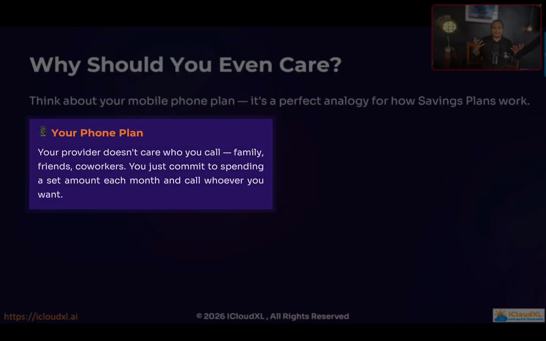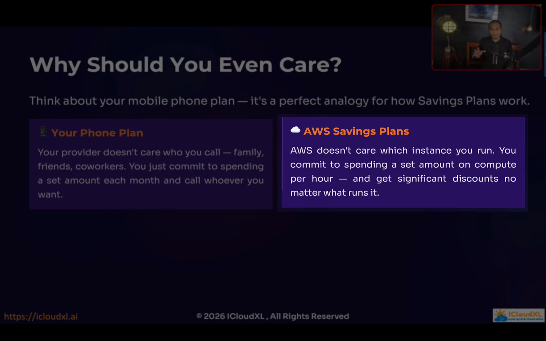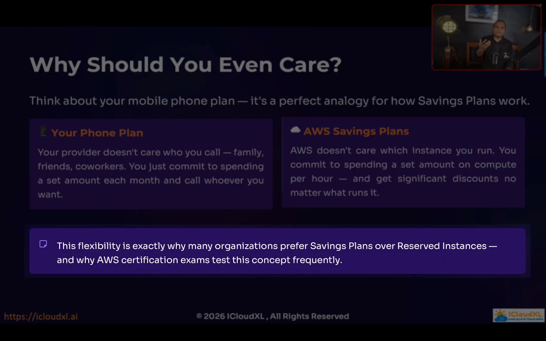Imagine your phone plan. The phone service provider doesn't care whether you're calling your mom, family or friends, school or college, but you just commit to a spending bill and then you can call anyone you want. Savings Plans work the same way. It doesn't matter what kind of EC2 instance you use, which region you're using, or whether you're changing the EC2 instance type. You just commit to a certain spending level, and discounts are automatically applied to those resources. And when we say resources, it is EC2 instances, Lambda and Fargate.